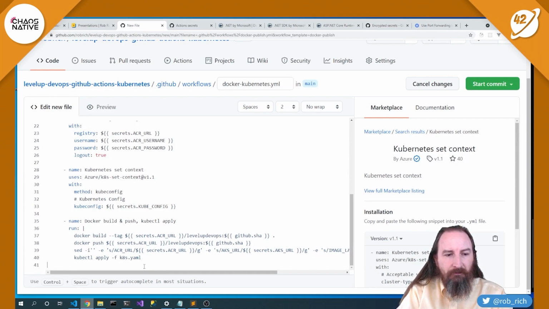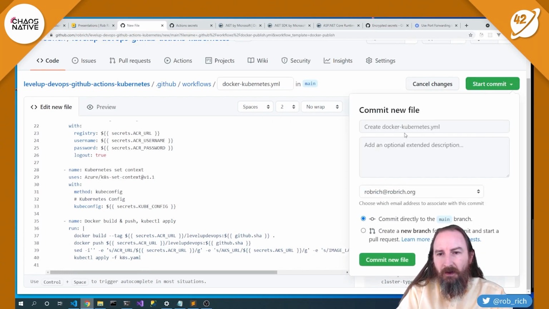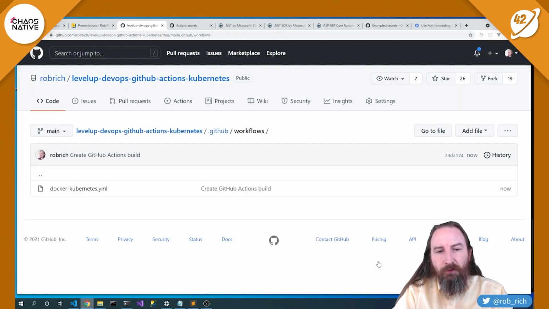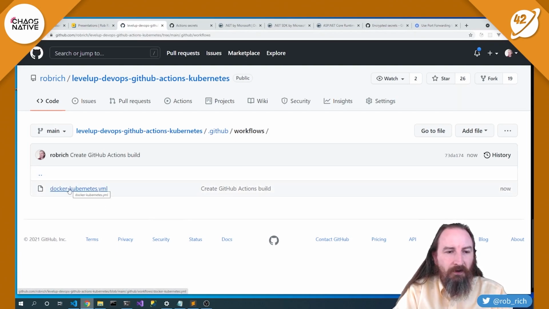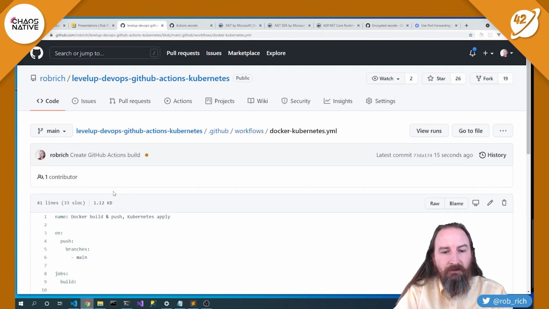That looks great. So with this in place, let's start the commit, and this will be create GitHub Actions build. Perfect. Now this just puts a file inside of our repository inside the .github/workflows folder. And we named the file docker-kubernetes.yaml. It's just a regular file inside of our build.